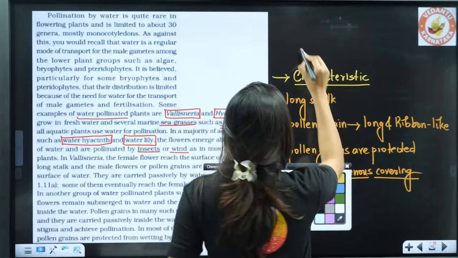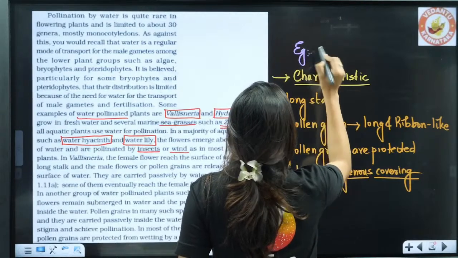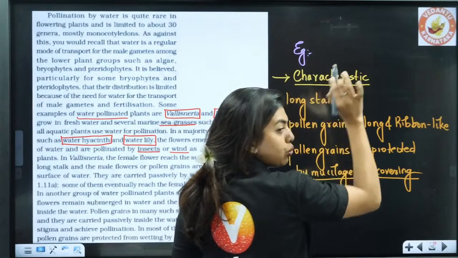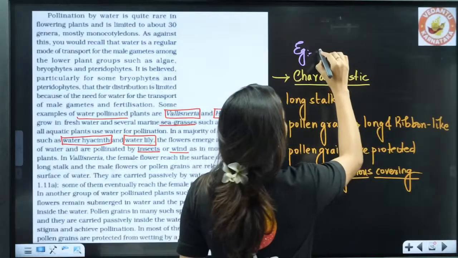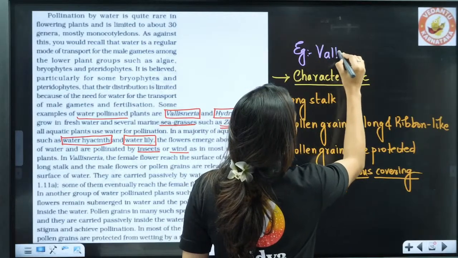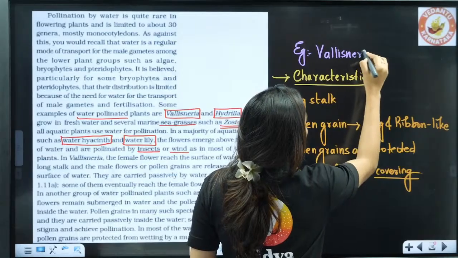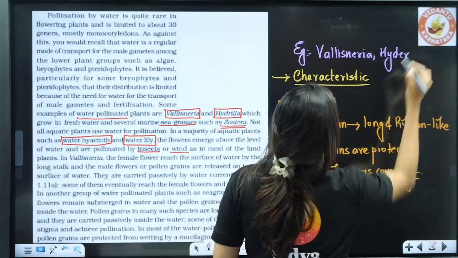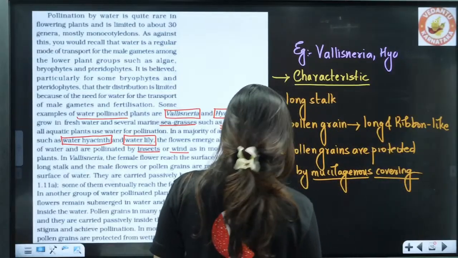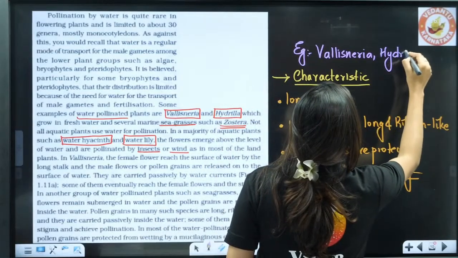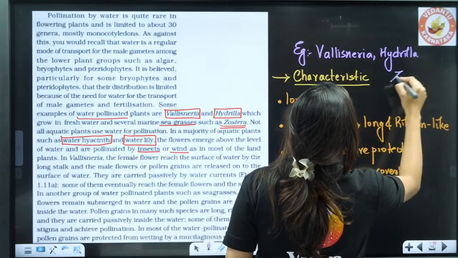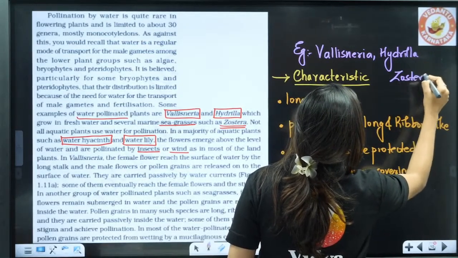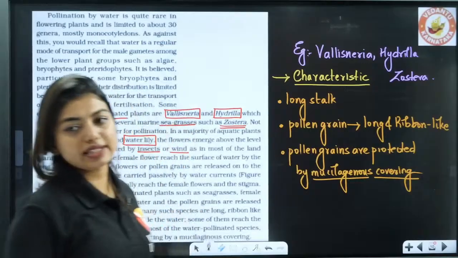Don't write water hyacinth and water lily as examples because they do not do water pollination. So here you can write Vallisneria, Hydrilla, and Zostera, that is seagrass. You can write these as the examples.